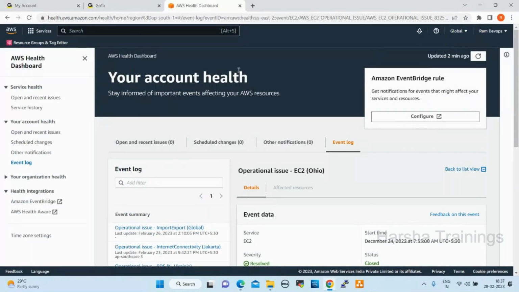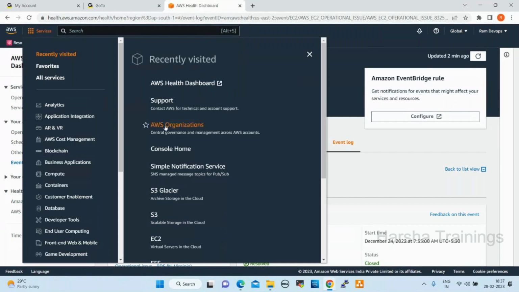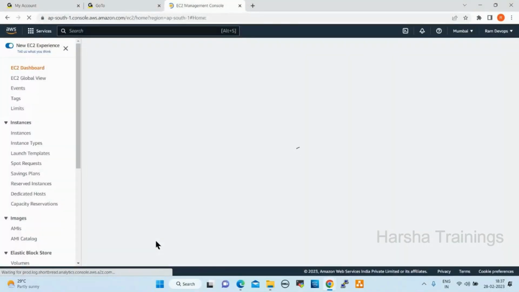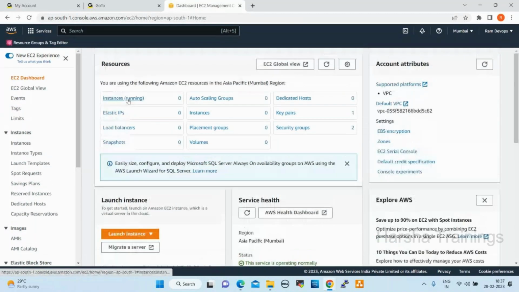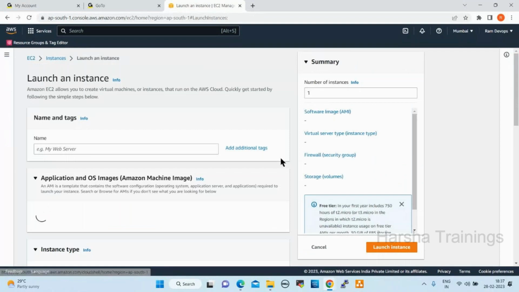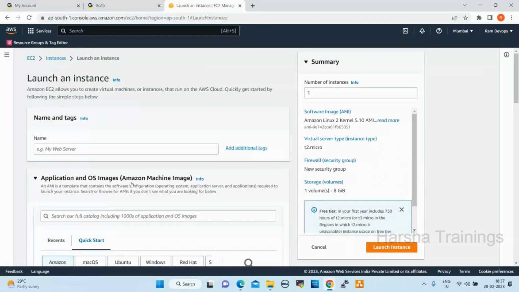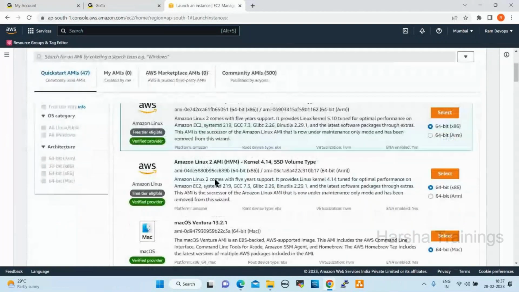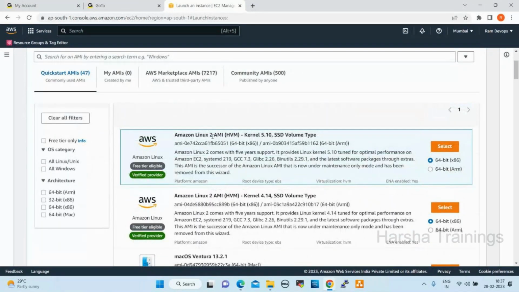For example, don't be confused here. Whatever servers they're providing, I'll show you. I just want to show you something here. Browse more AMIs. Here we have different images, different servers. Amazon Linux 2, we discussed just now.